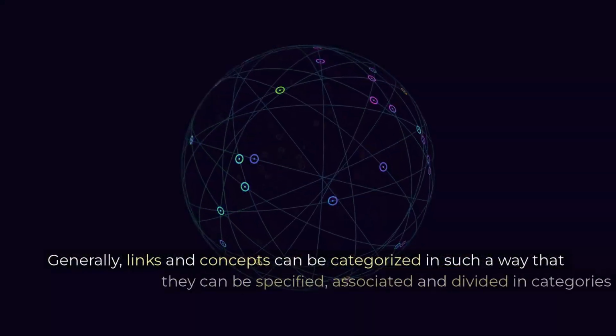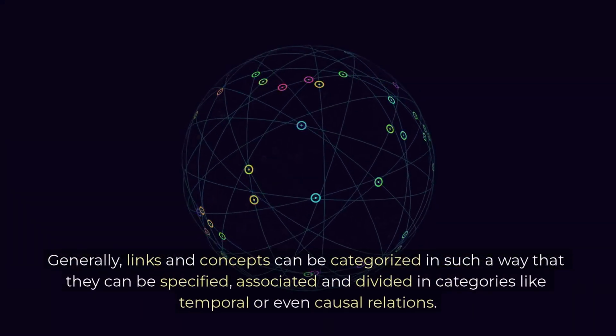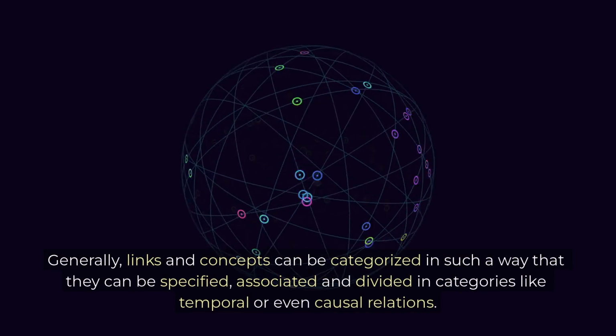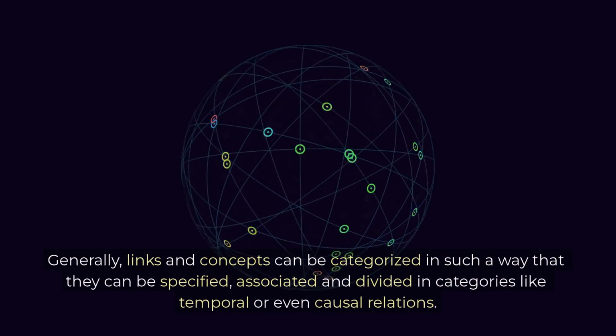Generally, links and concepts can be categorized in such a way that they can be specified, associated, and divided in categories like temporal or even causal relations.